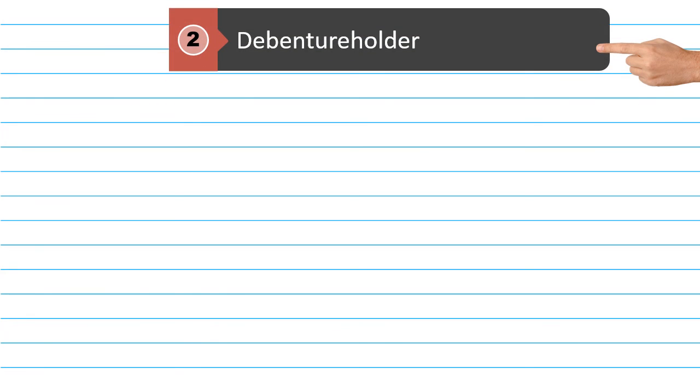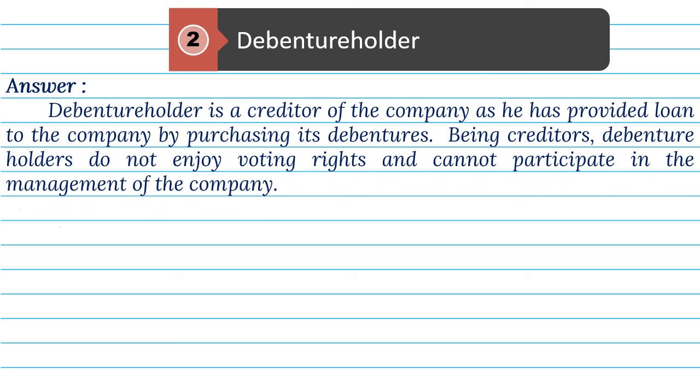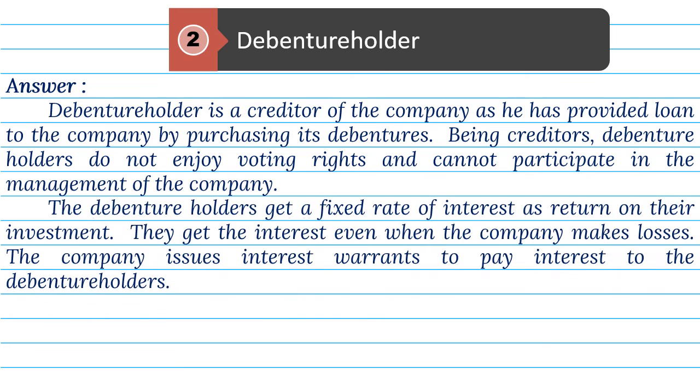2. Debenture holder. Answer. Debenture holder is a creditor of the company, as he has provided loan to the company by purchasing its debentures. Being creditors, debenture holders do not enjoy voting rights and cannot participate in the management of the company. The debenture holders get a fixed rate of interest as return on their investment.